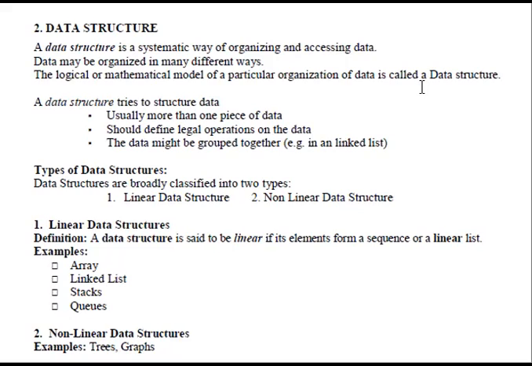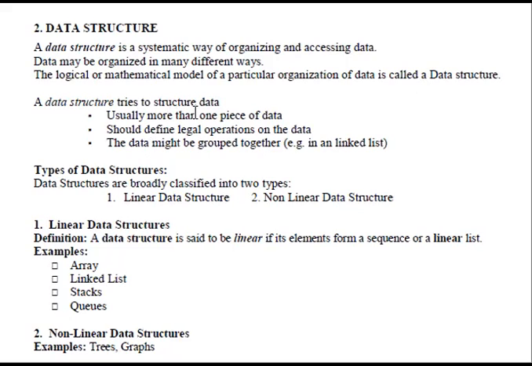Most of all, it is usually more than one piece of data, and legal operations on the data should be defined. The data might be grouped together, as in a linked list.